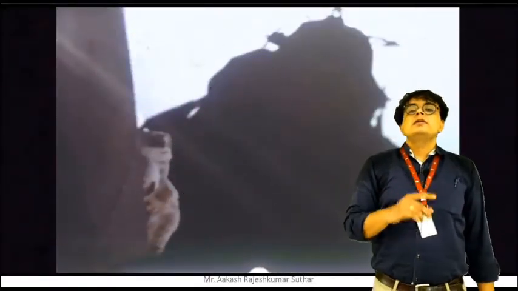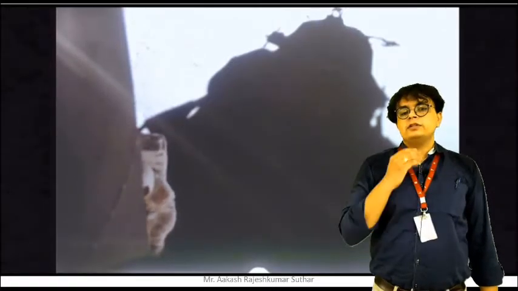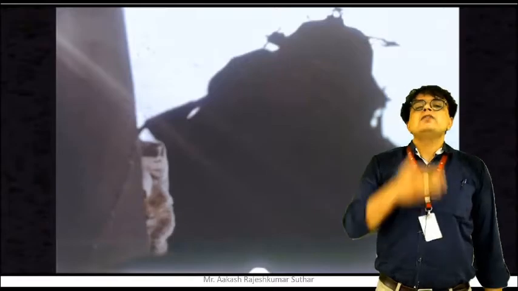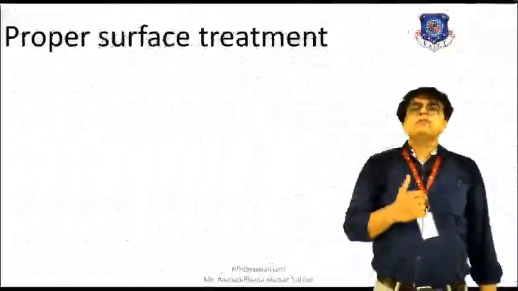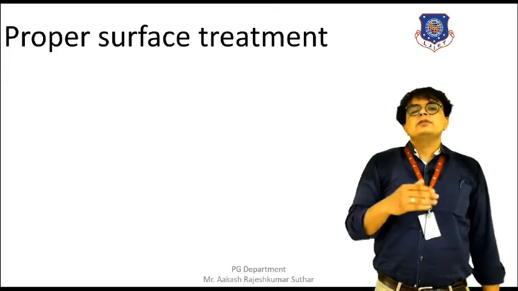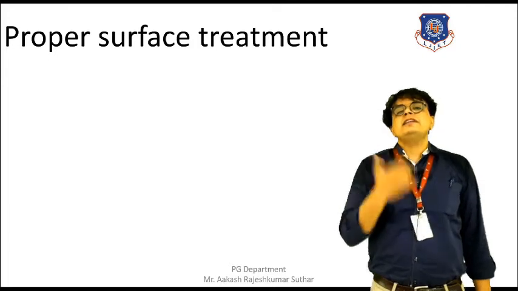Next, wear improvement method is the treatment of the surface. Surface should be properly treated so that it can deal properly with the environment. So for that purpose, we need to have some proper chemicals. So the surface treatment should be done to prevent the wear and the corrosion on the machine.